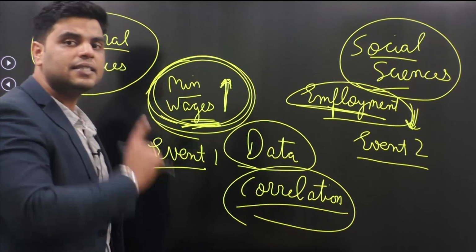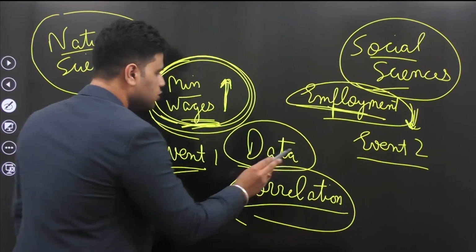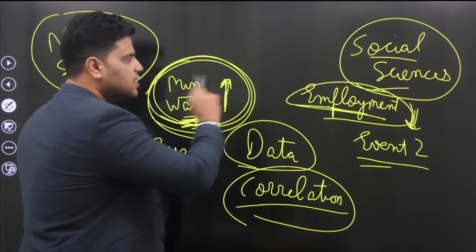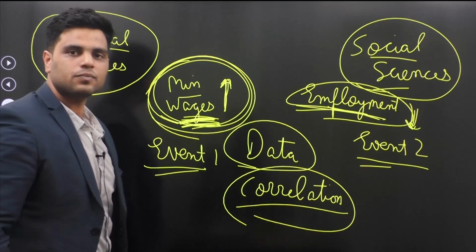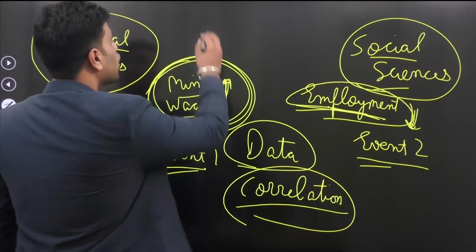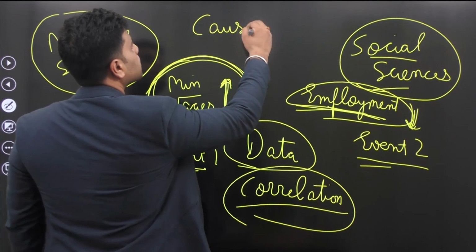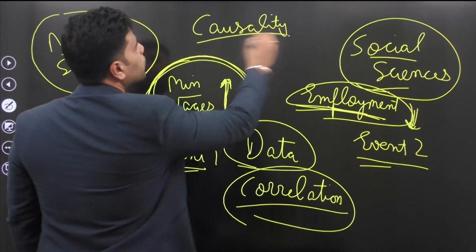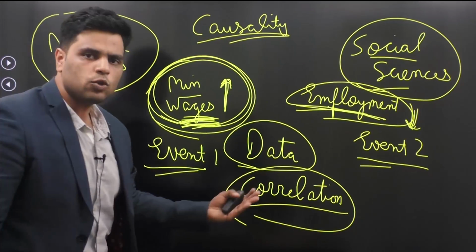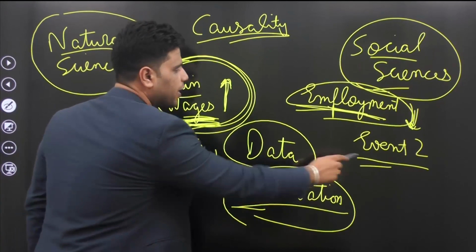How can we clearly say that just because these two events have a strong correlation, minimum wages is the cause behind employment? To establish cause, well, the word for it is causality. Right? The word for it is causality. So the thing is, it's easy to establish a correlation between event 1 and event 2.